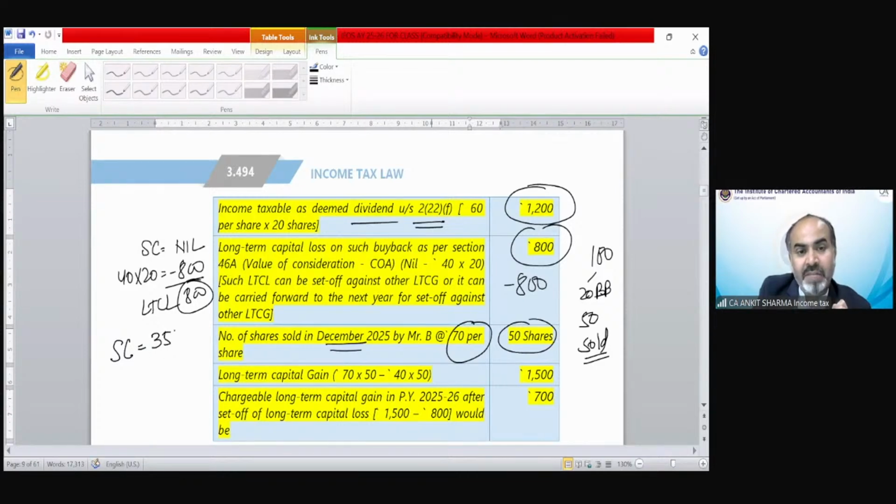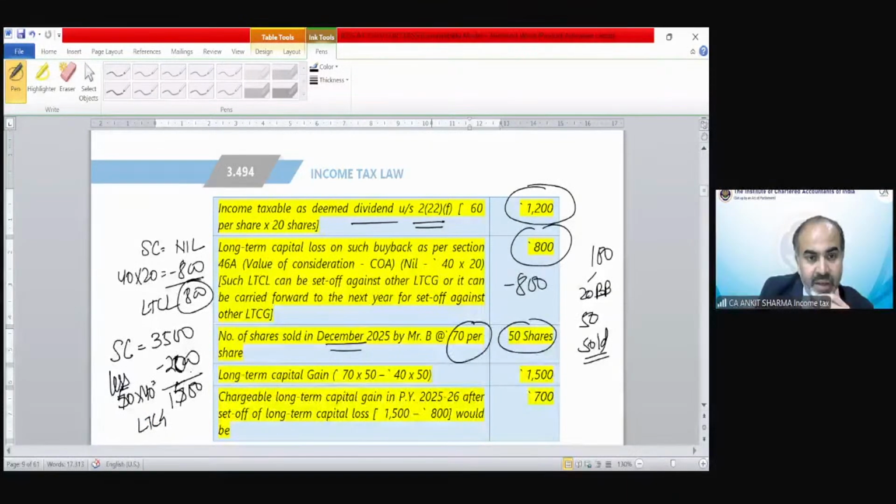That would be 3,500 less the cost of these shares, 50 shares at the rate of 40. Just a second. We transferred 50 shares, not 70. That would be 2,000. So my profit is 1,500 rupees. That would be long-term capital gain. So long-term capital gain is 1,500.